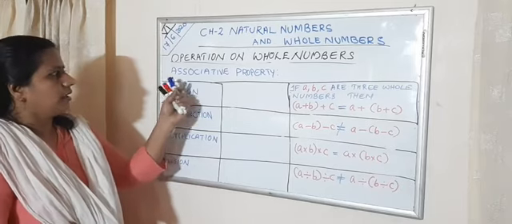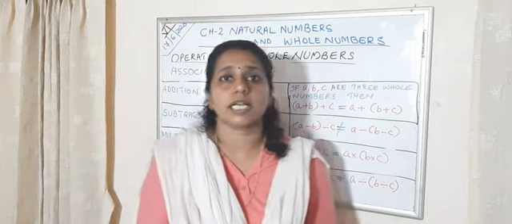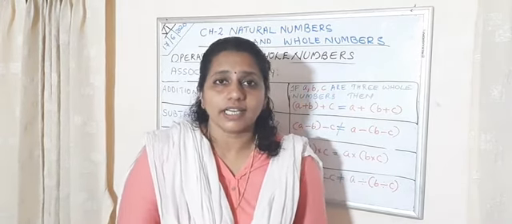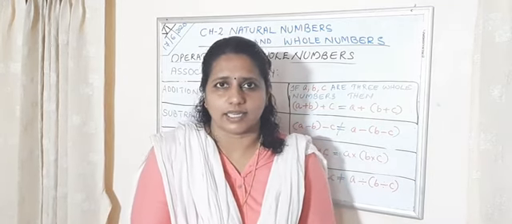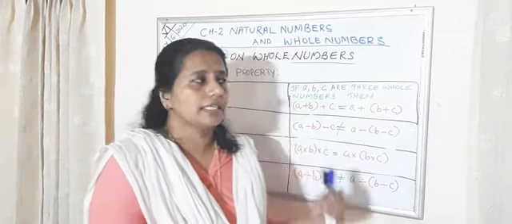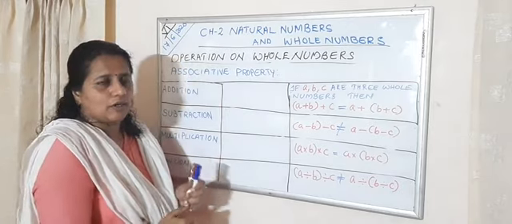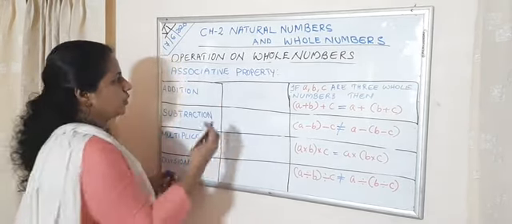Next one, associative property. What does associate mean? Combine. Okay. You have a residents' association. What are they doing? They are combining all the residents in the area. In the same way, we are combining numbers here. For example, take three numbers 8, 4, 2.